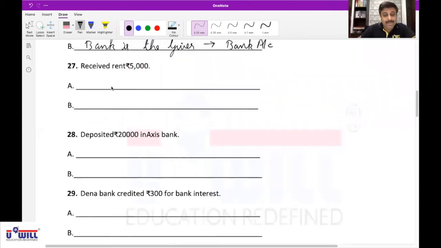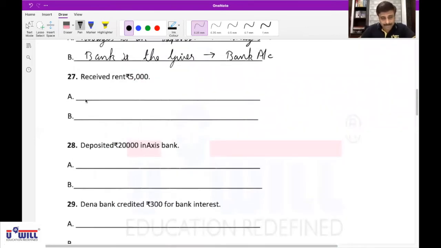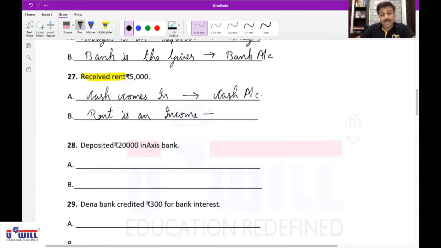Nemish, you try the next one. Received rent, rupees 5,000. What comes in? Oh, sorry. Cash comes in. We'll receive the rent in cash, right? So cash comes in, affects cash account. Then second effect, what goes out? Nothing goes out. Which income? Rent is an income. Actually, services go out, which results in rent being an income. Affects rent account. Very good. Correct.